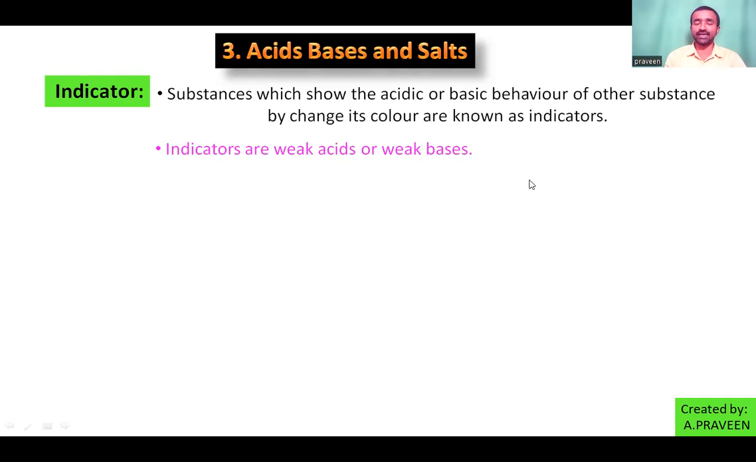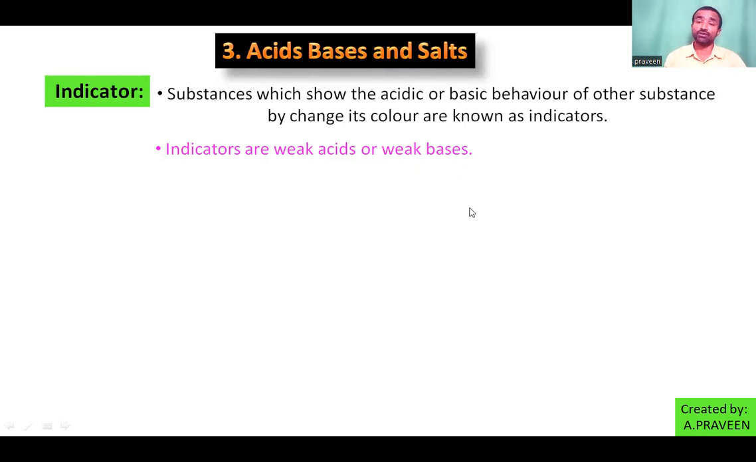So what does an indicator mean? What do we have to write? An indicator itself is a weak acidic substance or weak basic substance that can change its own color in different substances. So that is enough.